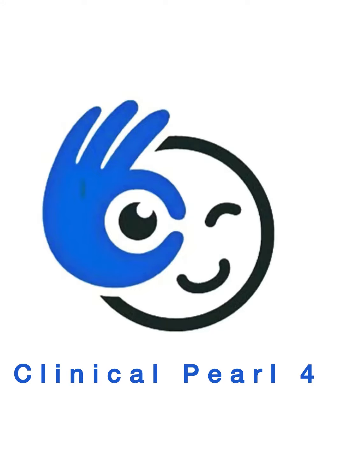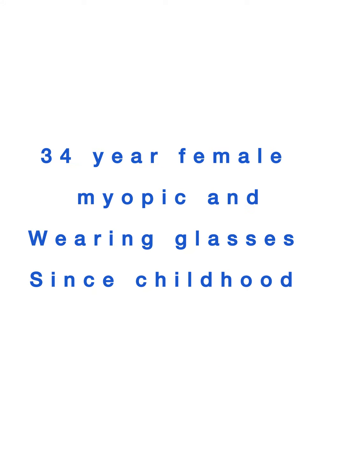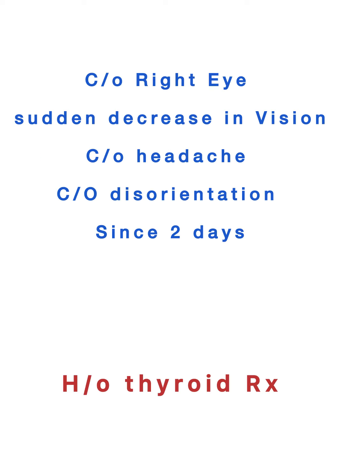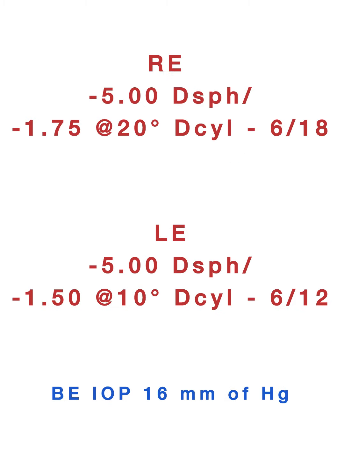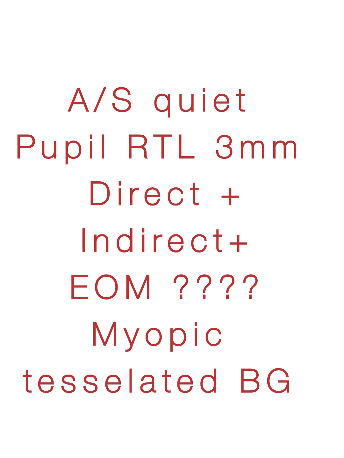This is quite an interesting case. So, a 34-year-old female patient who was myopic came to us with a complaint of sudden decrease in vision in the right eye with associated headache and disorientation, and she's a known thyroid patient on treatment. On examination, her best corrected visual acuity was 6/18 and 6/12. She's a known thyroid patient on treatment.